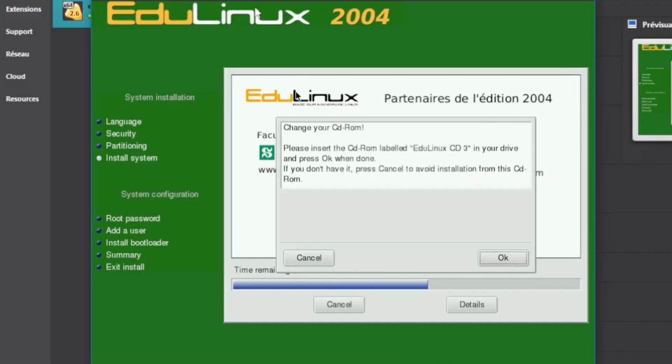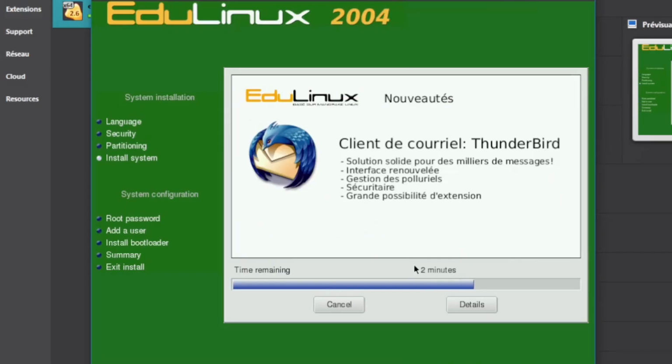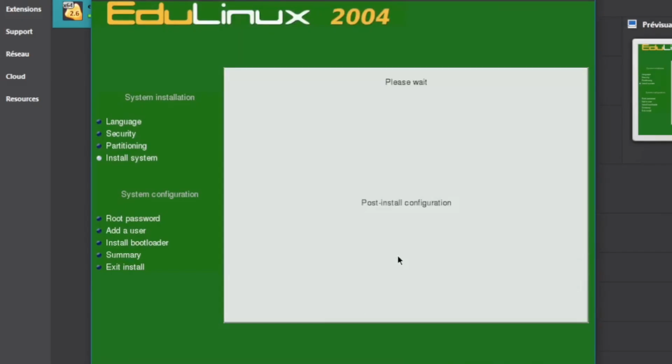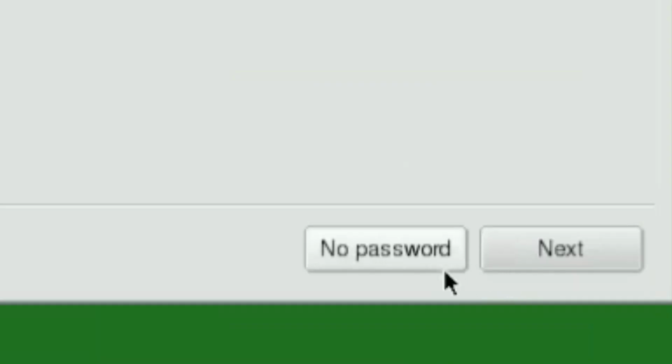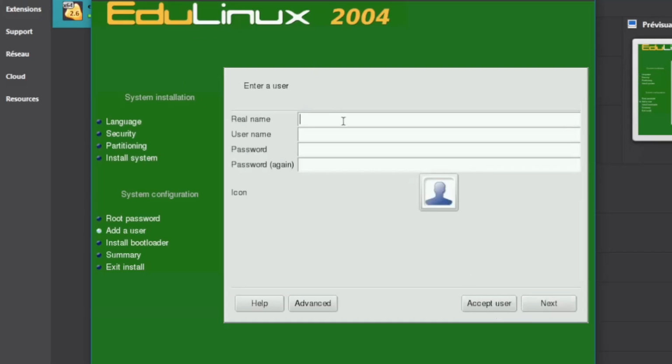Okay, number 3. Post-install configuration. Password. Oh, there was a no password. Well, no problem. Real name. Untrust. It's funny that the no password button is only there for the root user and not for the user.